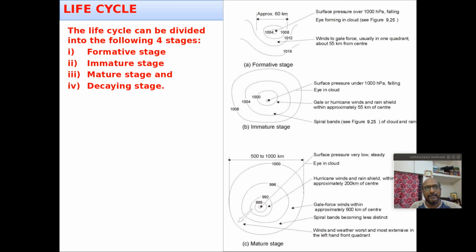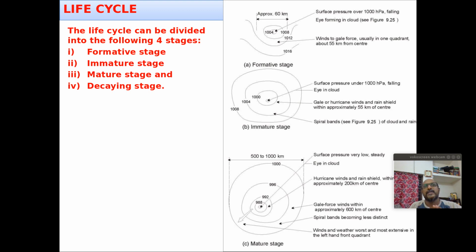Sometimes the disturbance stage itself may not develop into a cyclonic storm. Even if it has developed into a low pressure system or depression, that doesn't guarantee that it will further intensify into a cyclonic storm. All this depends on the ambient parameters, the cyclogenesis parameters we have discussed earlier.